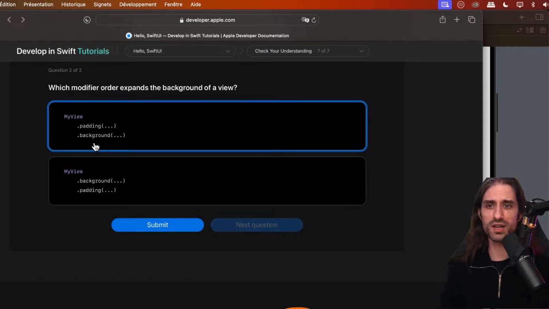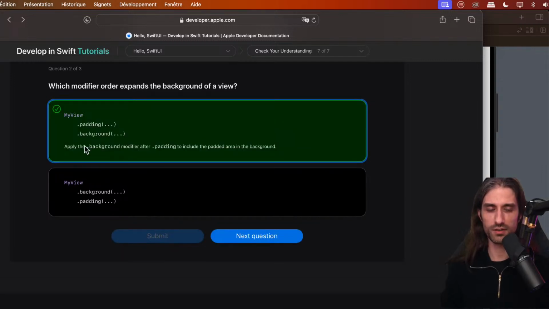So if I understand correctly, which modifier order will make the background color apply to the extra space around the view, then it will be the first one. Okay, so I got it correctly. So you apply the background modifier after the padding to include the padded area in the background. So I understand this expand correctly.